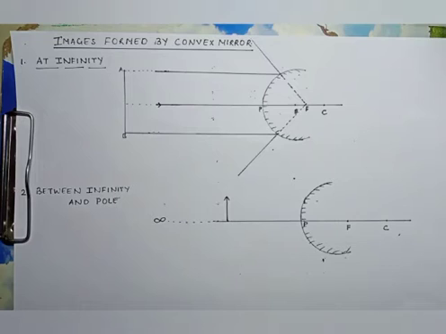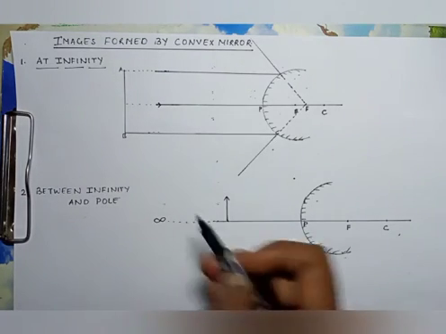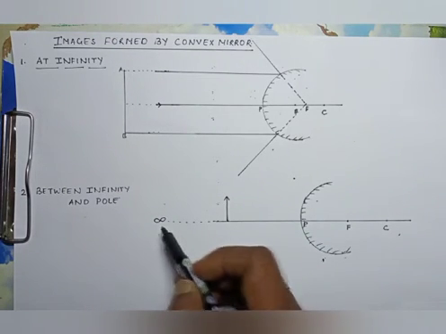Let us move to another topic, that is when the object is between infinity and pole. This is the infinity and this is the pole.